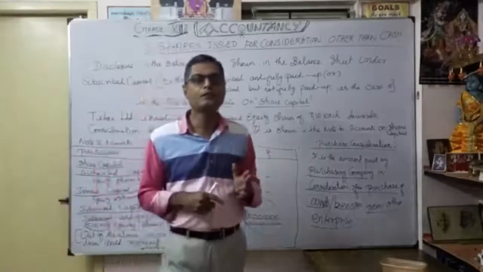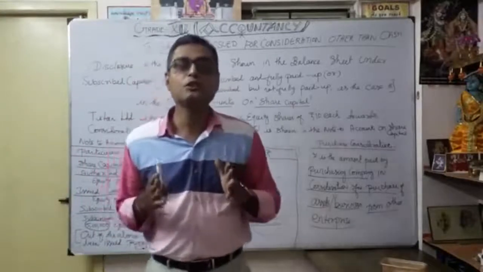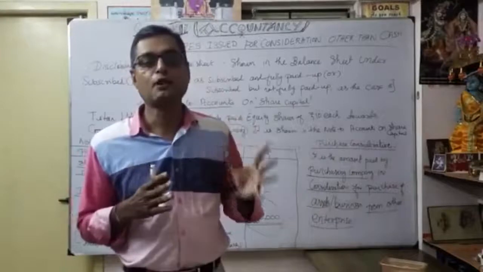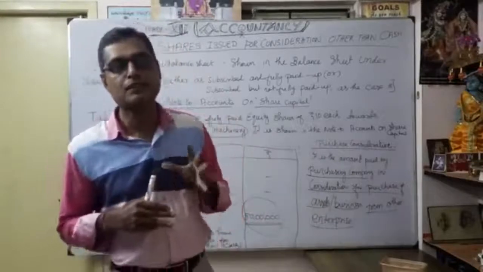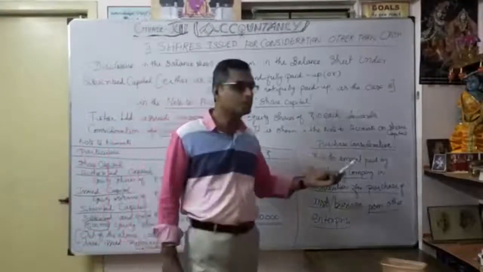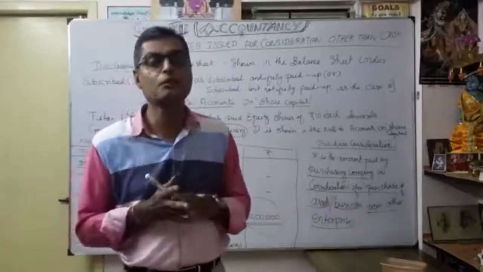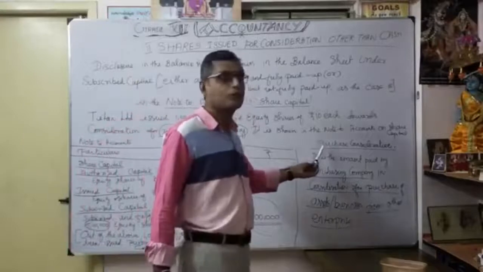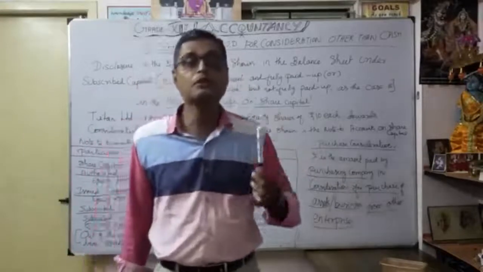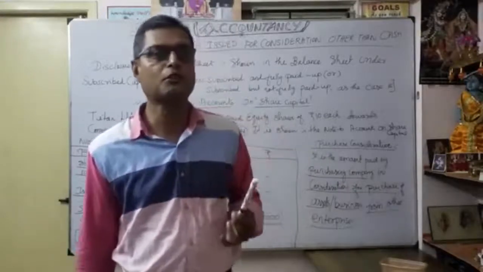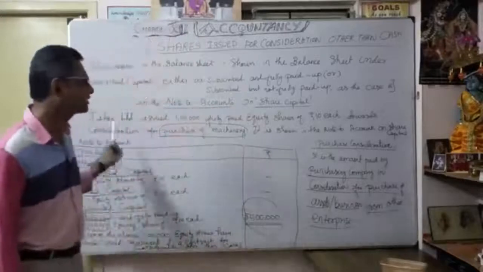It is very important how we calculate the number of shares: purchase consideration divided by the price value of each share. That is a very, very important formula, especially for calculating how many shares are to be issued.